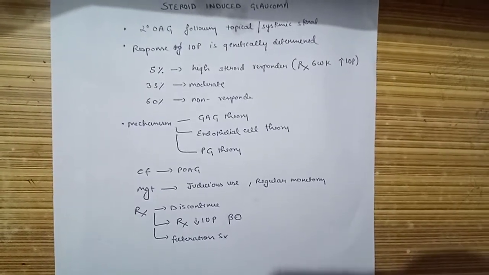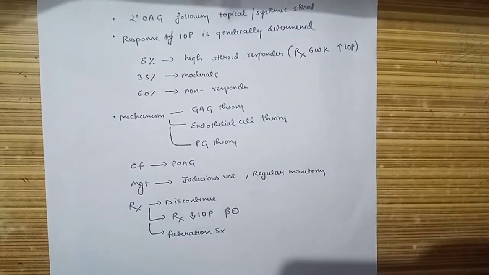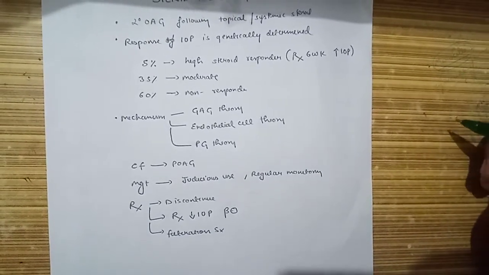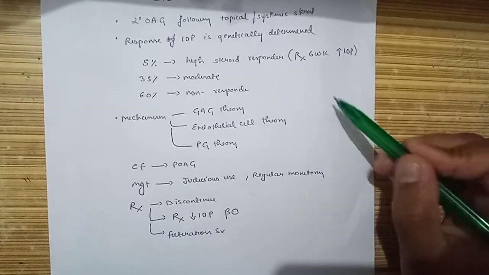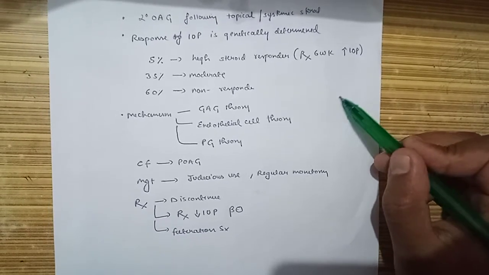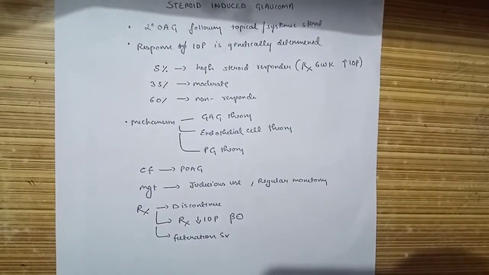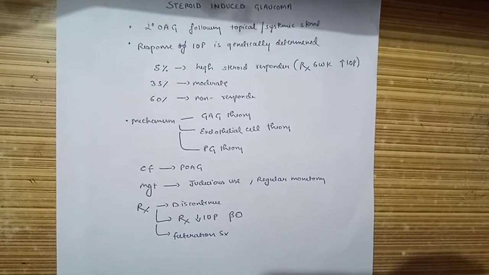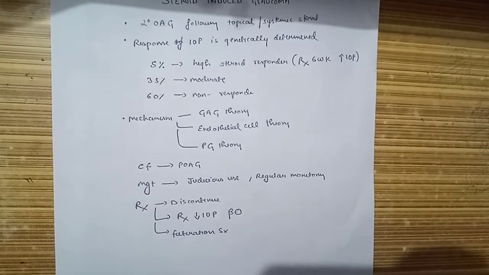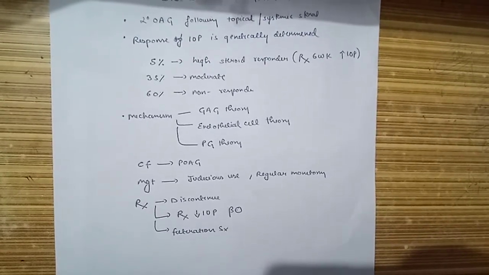The mechanism of steroid induced glaucoma is given by three theories: the glycosaminoglycans theory. Now it is clear that steroids decrease the immune response. Not only that, they suppress the inflammatory response by stabilizing the lysosomal membrane. They inhibit the release of hydrolases. This inhibition of release of hydrolases inhibits the depolymerization of GAG, meaning the glycosaminoglycans remain as polymers, and these polymers of glycosaminoglycans clog up the trabecular meshwork and hence decrease the aqueous drainage.